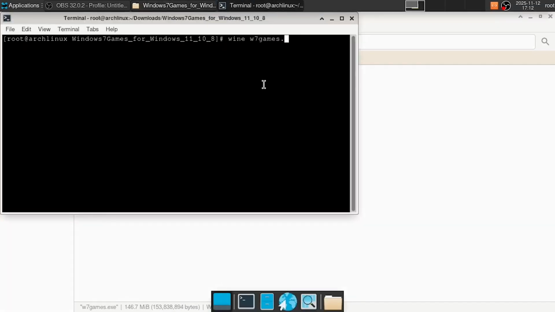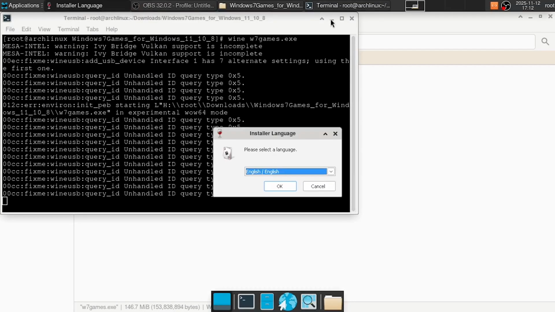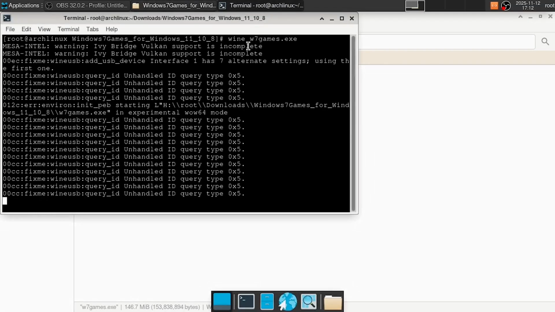Alright, going back to the installer, by the looks of it I will need the terminal to run Wine with the executable in mind. And immediately after running the setup wizard, some errors appeared in the command line. However, the installer loaded properly, at least from what I could see. Let's ignore the issues and proceed with the installation. We will try to go as far as possible, hopefully without major problems.